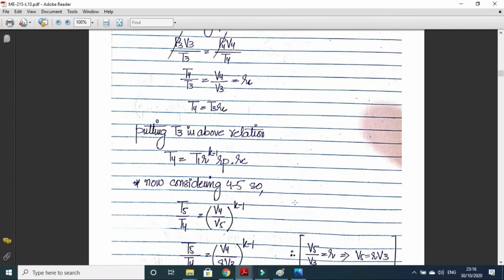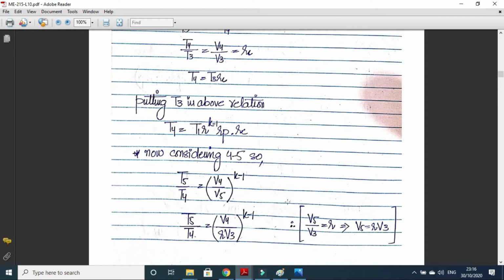Now let's consider process 4 to 5. We can apply the isentropic relation. T5 upon T4 is equal to V4 upon V5 to the power K minus 1. Now please note, this will also be used in the derivation of the network output. V5 upon V3 is the compression ratio. How?